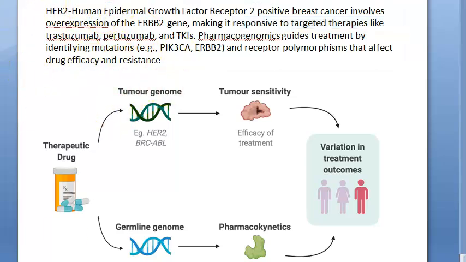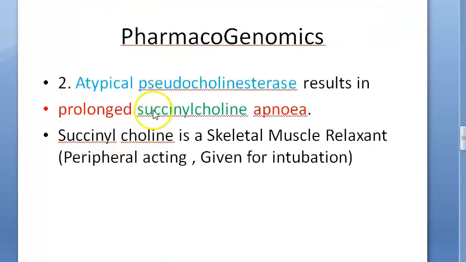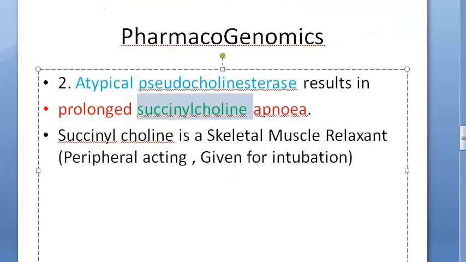Let's go back to the textbook and see what the textbook says. Textbook says that if you give succinylcholine, that is a skeletal muscle relaxant, to some people, what will happen? They can have prolonged apnea. The relaxant can work longer, which is not good. If they have atypical pseudocholinesterase, that means the pseudocholinesterase is not normal, then the succinylcholine, which had to produce skeletal muscle relaxation, will produce prolonged apnea.